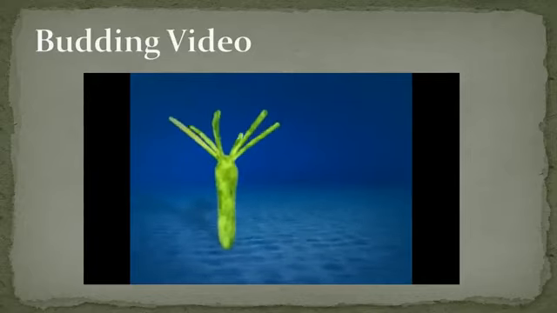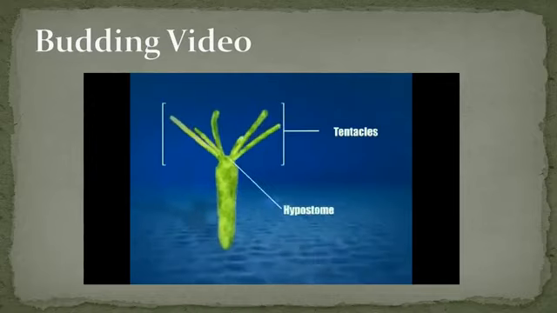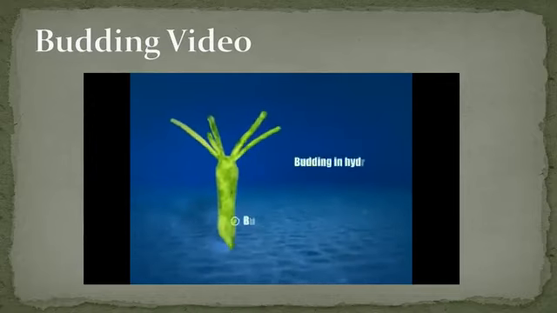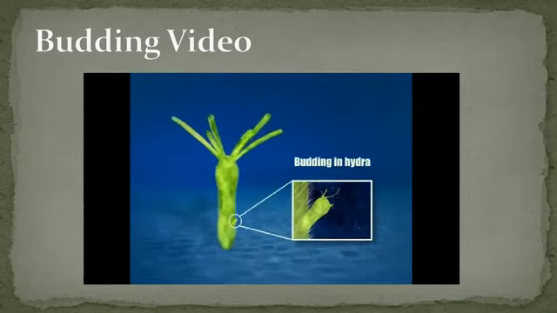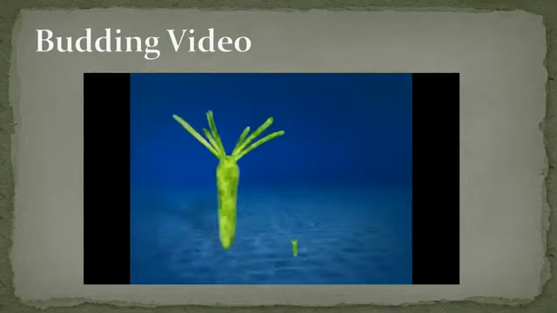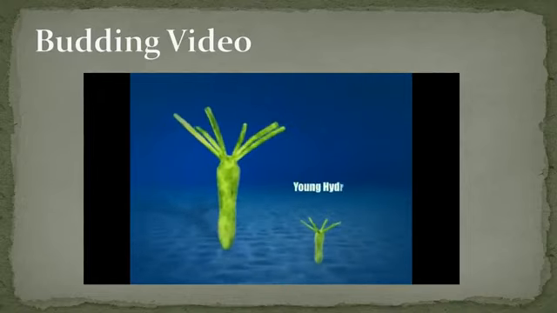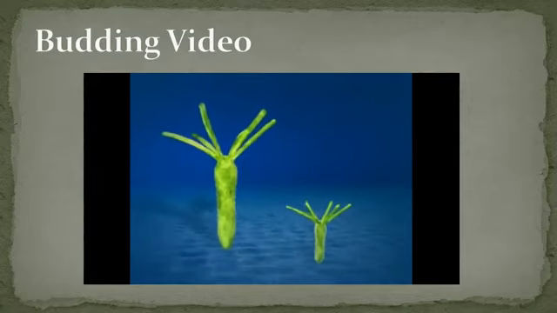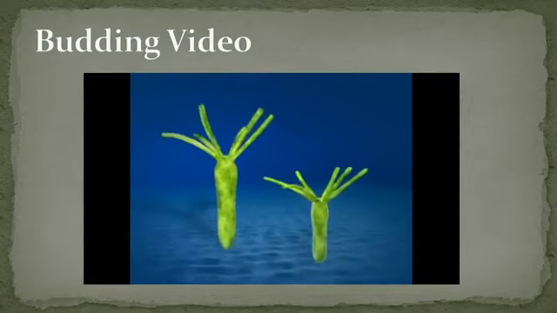In Hydra, we see budding where new individuals develop from the buds. This type of asexual reproduction is called budding. And the buds develop into new Hydra, and they live individually.